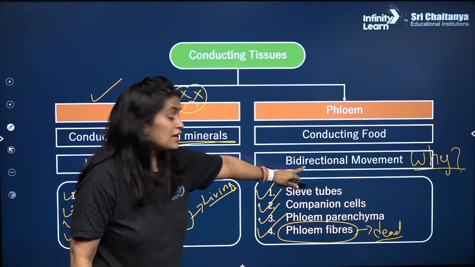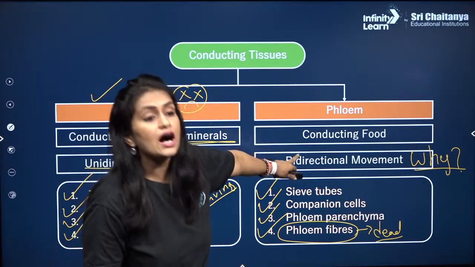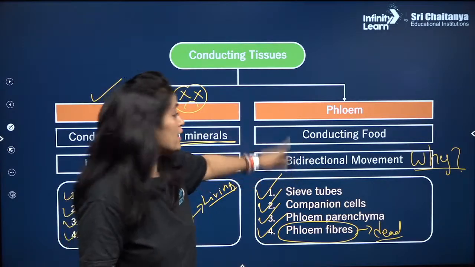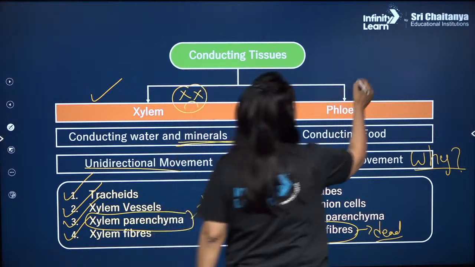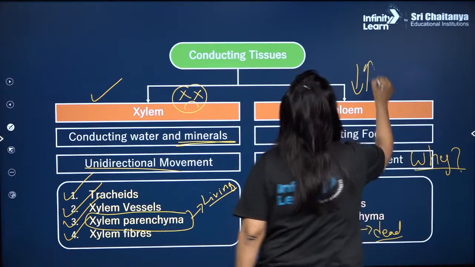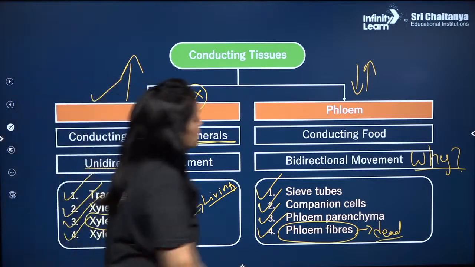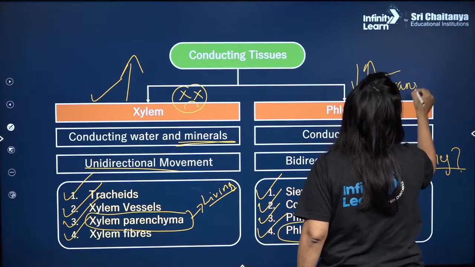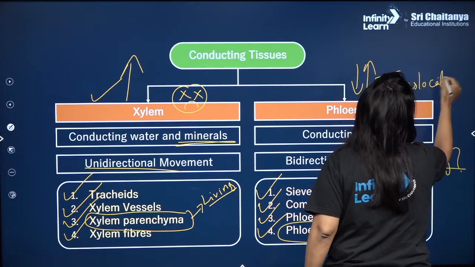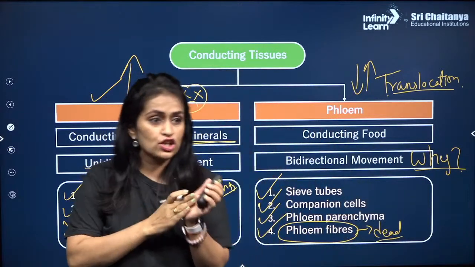क्या मुझे आंसर मिल रहे हैं? Why bidirectional flow? Yes, मुस्कान, बहुत सही. Bidirectional movement को ही हम क्या कहते हैं? Translocation, because it is bidirectional, not unidirectional. Here it is unidirectional, bottom to top, यहाँ पे दोनों साइड हो रहा है. That's why this is also called as translocation. Fantastic, good job done.